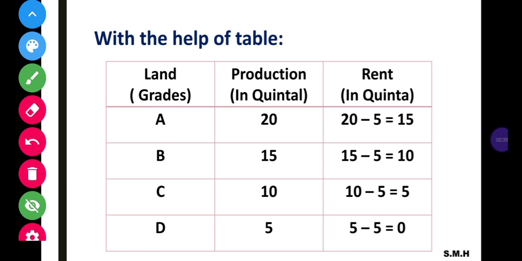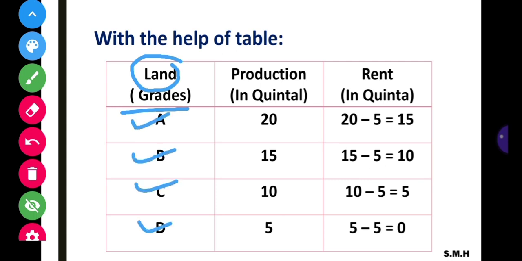This theory can be explained with the help of a table. In this table, we can see the first column represents lands in grades. We have four grades of land, that is A, B, C, and D. The second column is production in quintals, production of food grains.